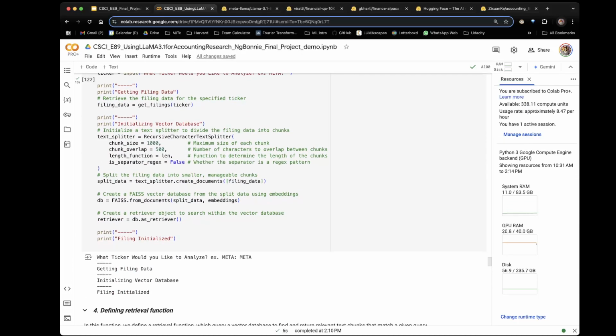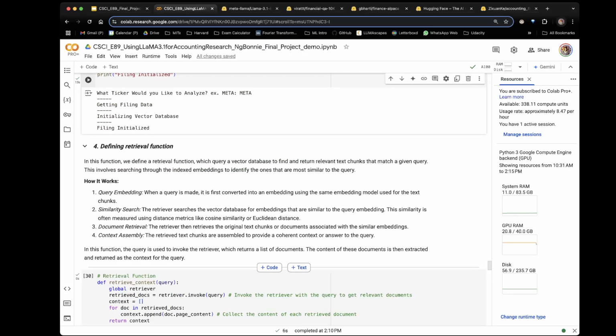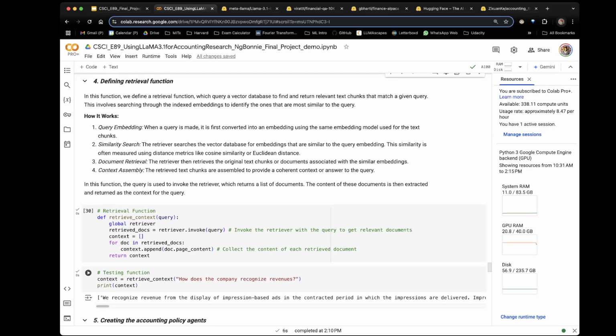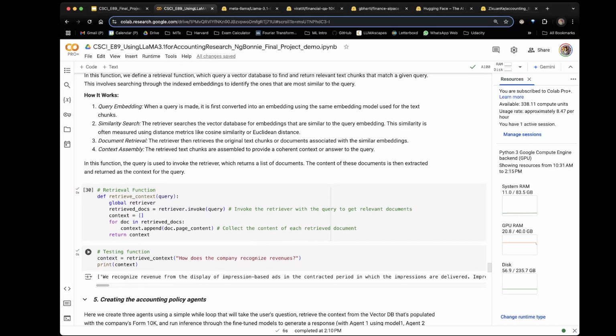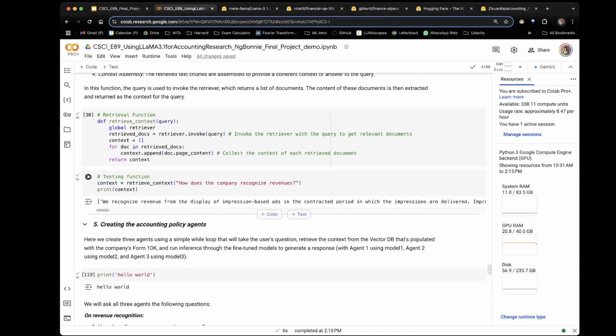Here, we'll be taking the Form 10K data and splitting the text into manageable sizes and then storing them in the VectorDB, which allows us to perform efficient similarity search and retrieval. For this test, we'll be using Meta's Form 10K. Next, we're going to define a retrieval function, which queries the VectorDB to find and return relevant text chunks that match a given query using the similarity search. And as you can see, we tested it here and it's generating fairly accurate results.